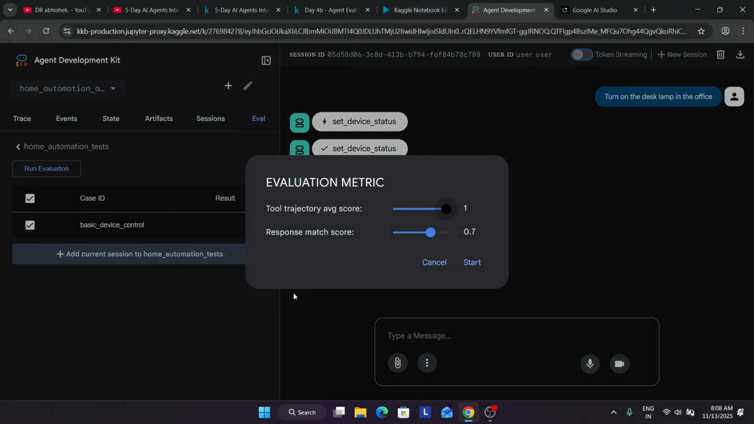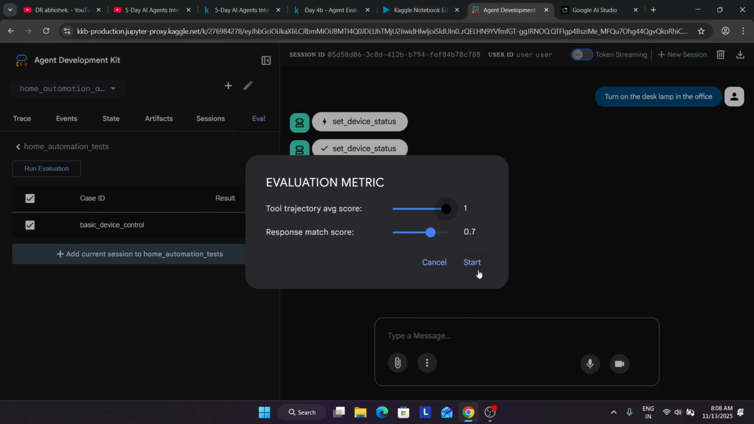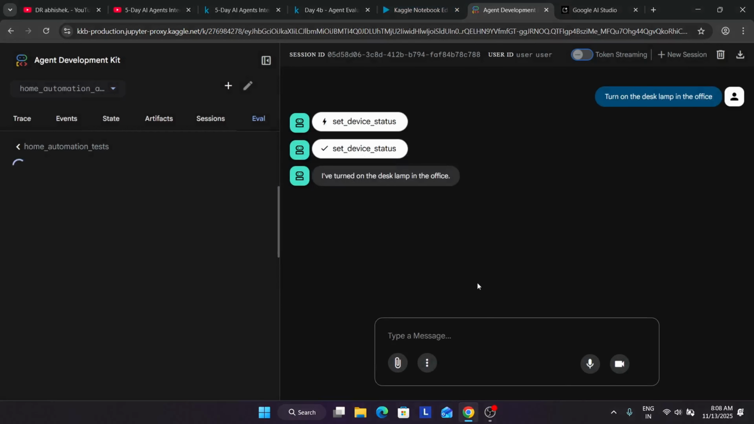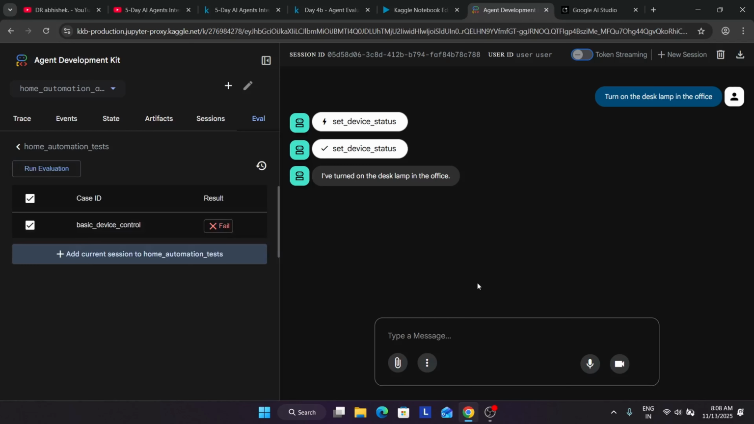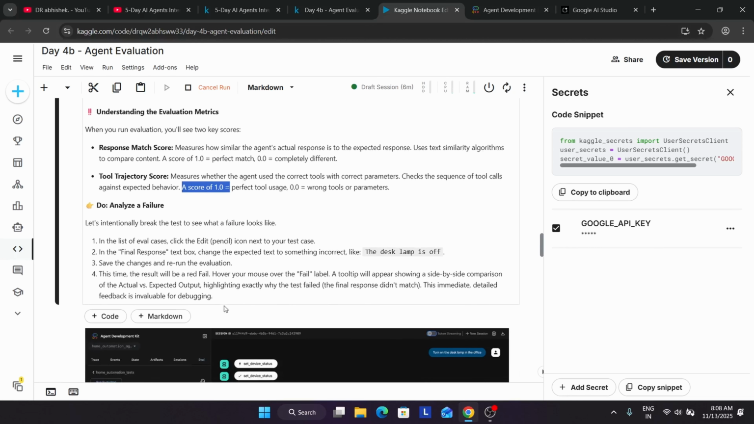Now here it's asking for the tool metric. We'll see a perfect score of 1 and tool usage 0. We don't have to change anything, just click on start. Now it's running the evaluation test. Here you can see the result is showing fail. Then what we need to do is analyze the failure.